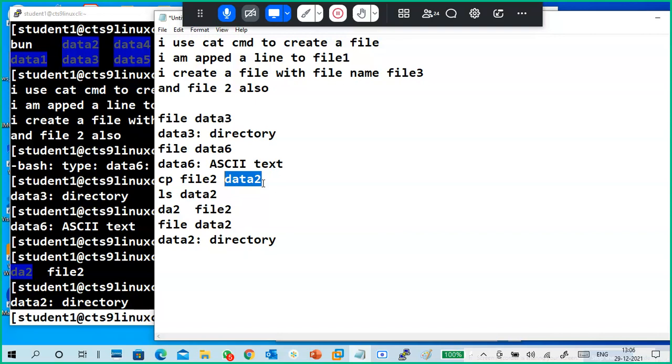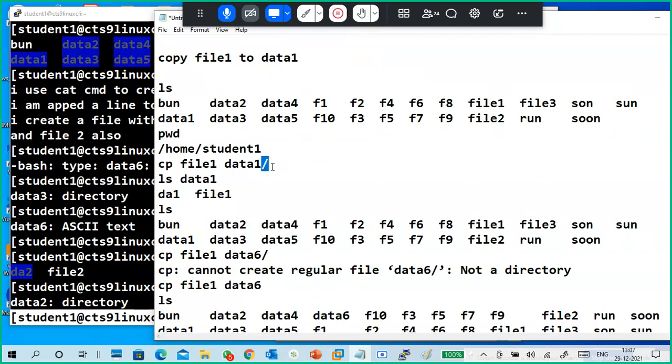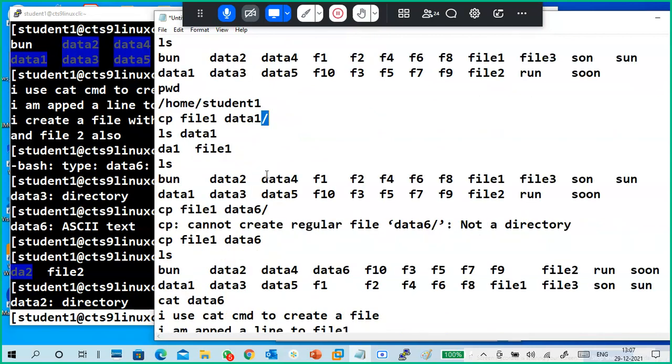If it is not an existing directory, it creates a file: the data 2 file will be created with the content of file 2. If you give a slash, the system treats it as a directory compulsorily.